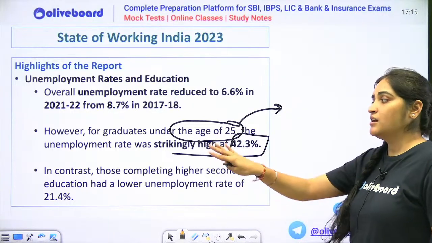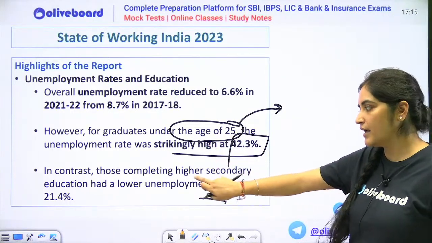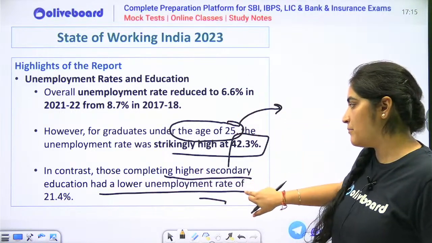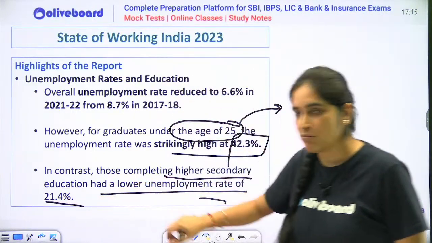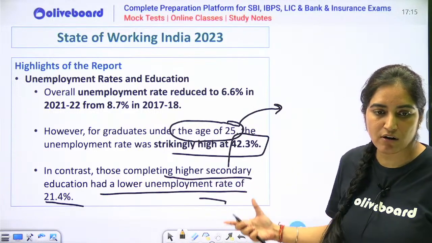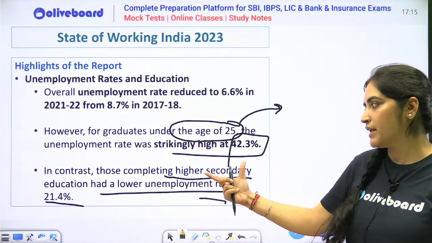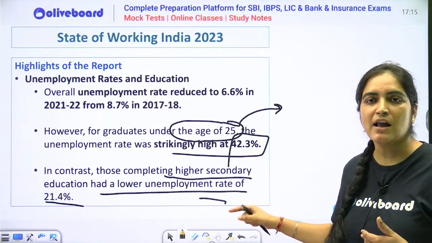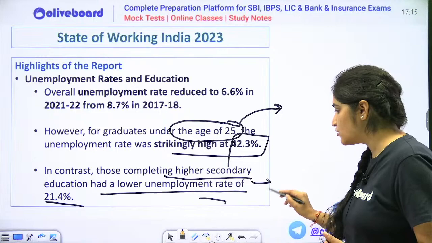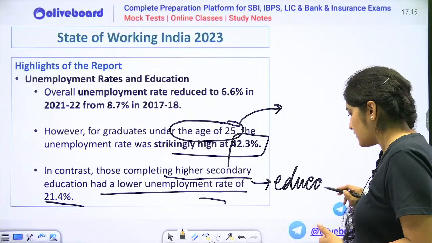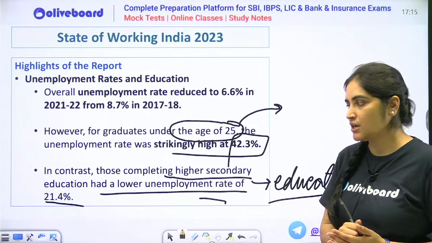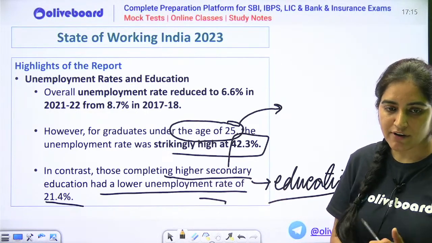Other than that, this report highlights that those completing higher secondary education had a lower unemployment rate of 21.4%. इनका 21.4% है of your higher secondary education. This means that maybe these people now don't want to work. They are more focused towards education part.